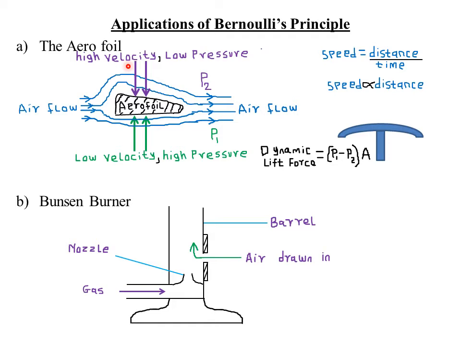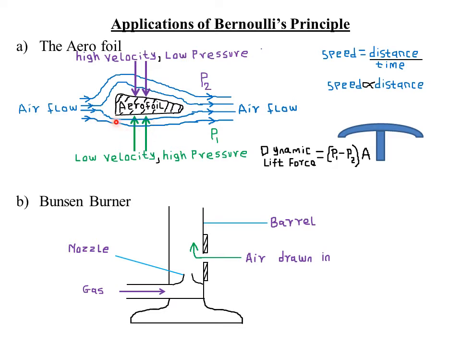Courtesy of Bernoulli's effect, when a fluid is moving at a higher velocity, meeting the conditions, then such a fluid must be flowing at a low pressure. The Bernoulli's effect talked of the inverse proportionality of the velocity of the fluid and the pressure at that particular point. So if the fluid on the upper side is moving at a higher velocity, the pressure P2 on the upper side is low.